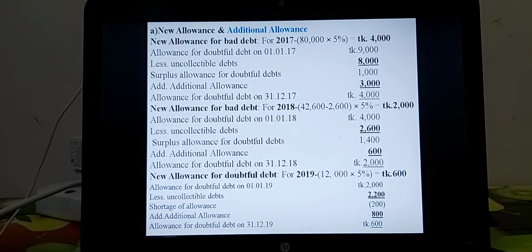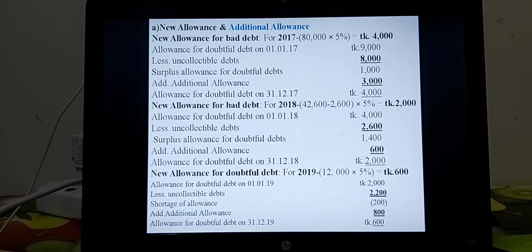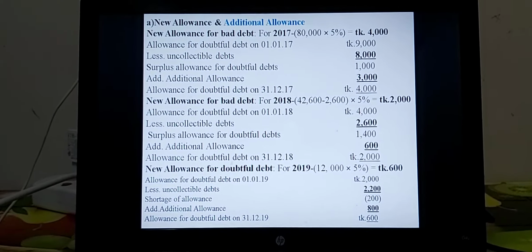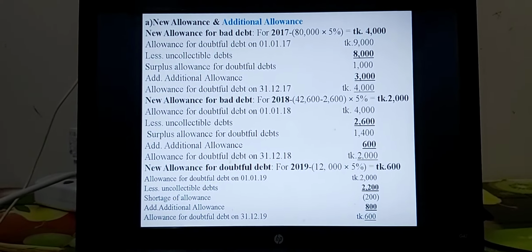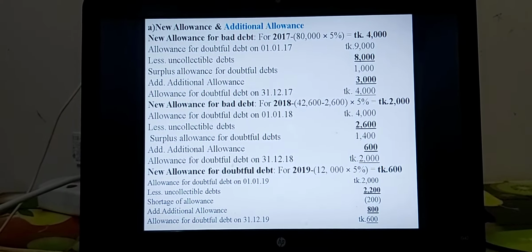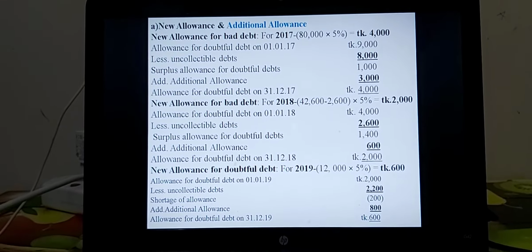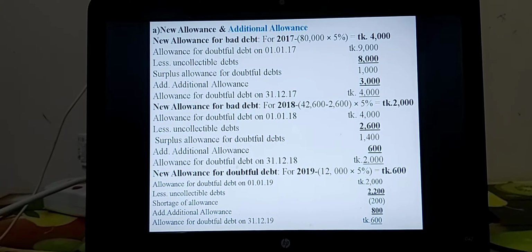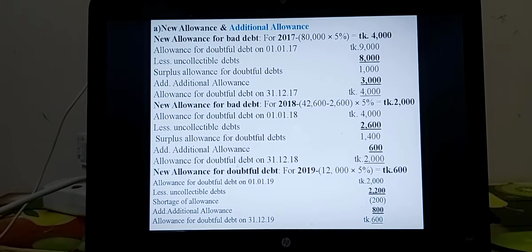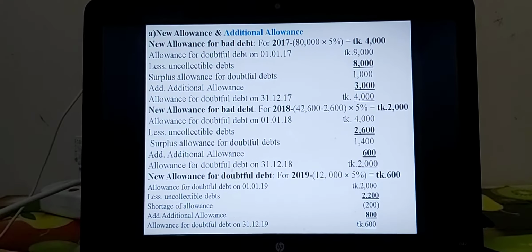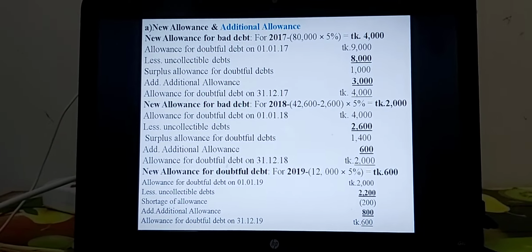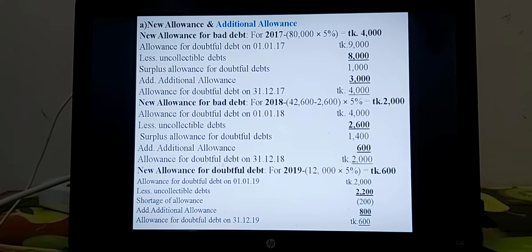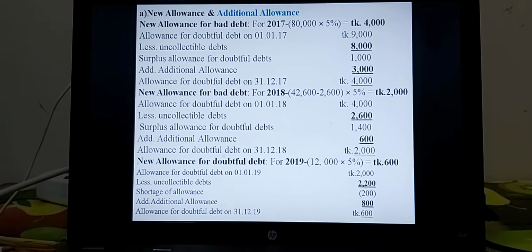So additional allowance amount taka 3,000 for 2017. And now you can go for new allowance for bad debt for 2018. New allowance for bad debt for 2018, 42,600 minus 2,600 into 5%.